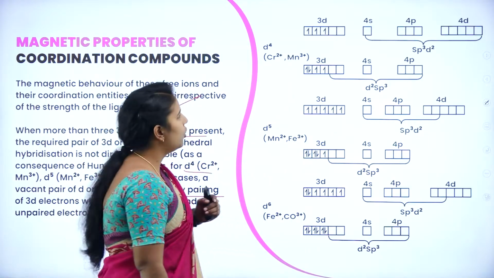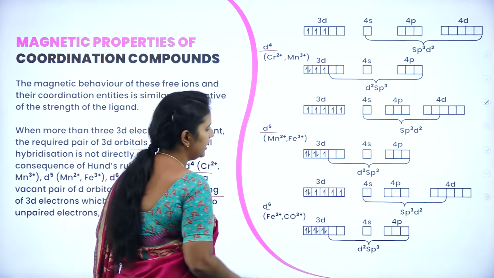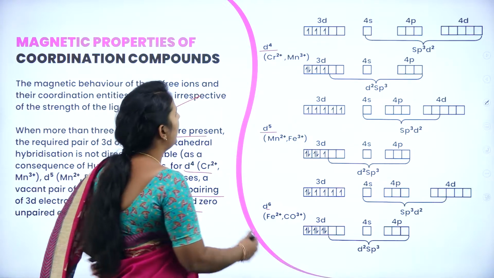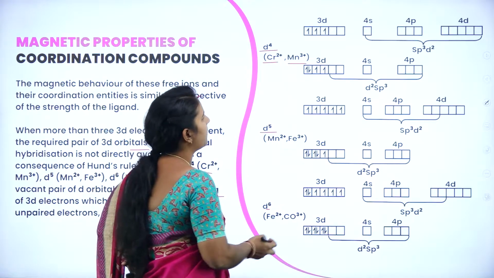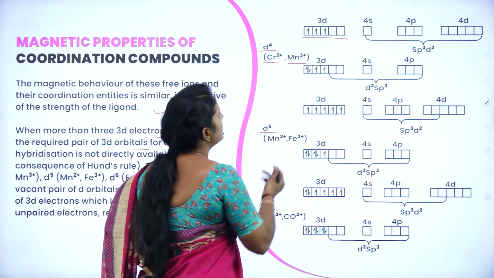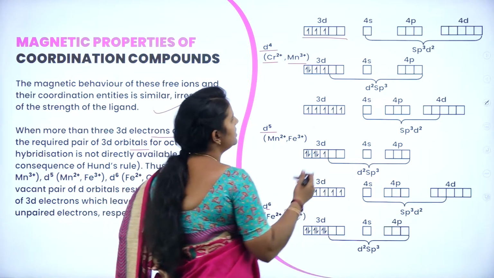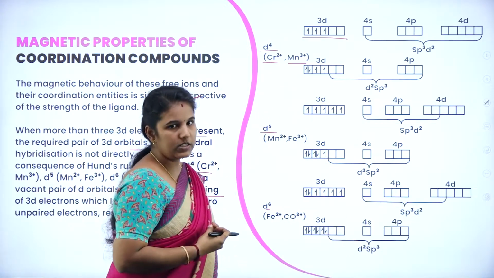So first I'll go with d4, then d5 and d6. We'll see what d4, d5 and d6 are by taking chromium 2+ and manganese 3+ as an example. So in these two examples you can see the 3d orbitals, which consist of 2 empty d orbitals, and 1 s and 3 p orbitals will be there.